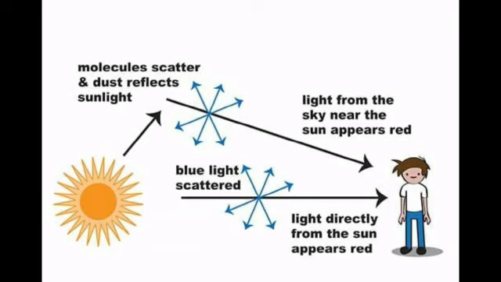At sunrise and sunset, the light rays from the sun have to travel a larger distance in the atmosphere than at noon. Hence, most of the blue light is scattered away and only the red light, which gets least scattered, reaches us. Therefore, the color of the sun is red at sunrise and sunset.